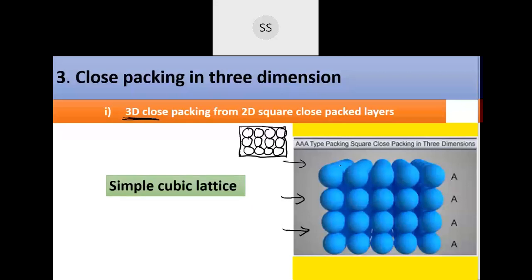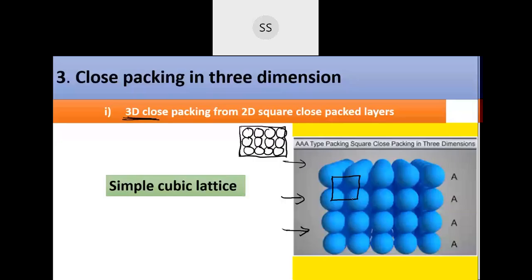You can see here, if I take the center, there are four spheres in front, and then four spheres behind. So continuously you are going to get that primitive structure, which is also called simple cubic. Throughout, the unit cells are simple cubic unit cells only, okay?